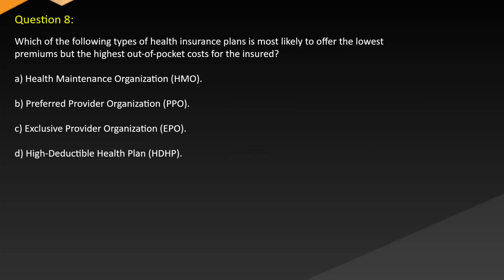Question 8. Which of the following types of health insurance plans is most likely to offer the lowest premiums but the highest out-of-pocket costs for the insured? A. Health Maintenance Organization, HMO. B. Preferred Provider Organization, PPO. C. Exclusive Provider Organization, EPO. D. High Deductible Health Plan, HDHP.